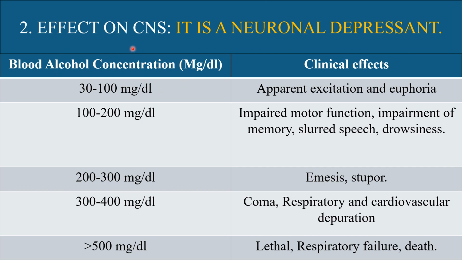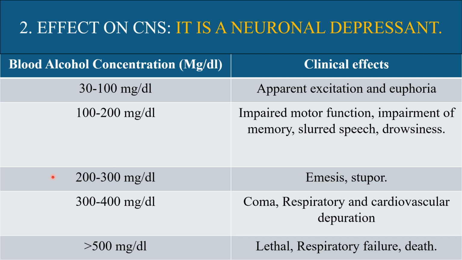Blood alcohol concentration and its clinical effects: at 30 to 100 milligram per deciliter, excitation and euphoria occur. At 100 to 200 milligram per deciliter, impaired motor function, impairment of memory, slurred speech, and drowsiness occur.